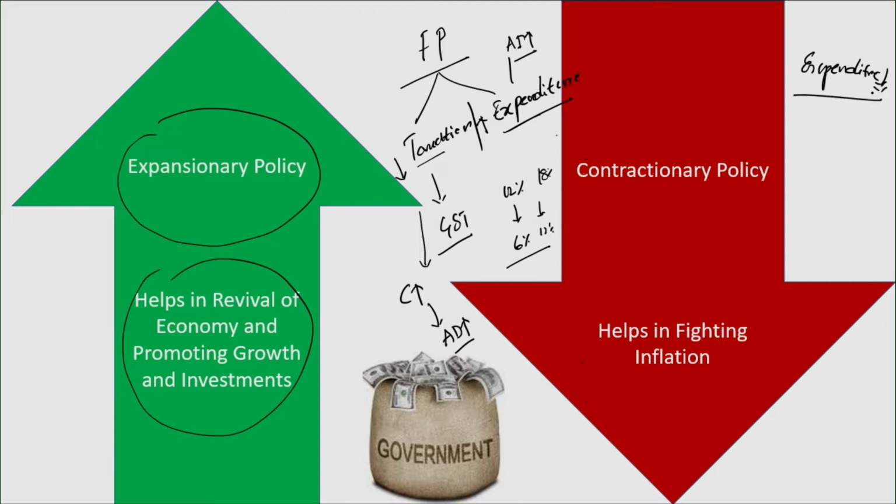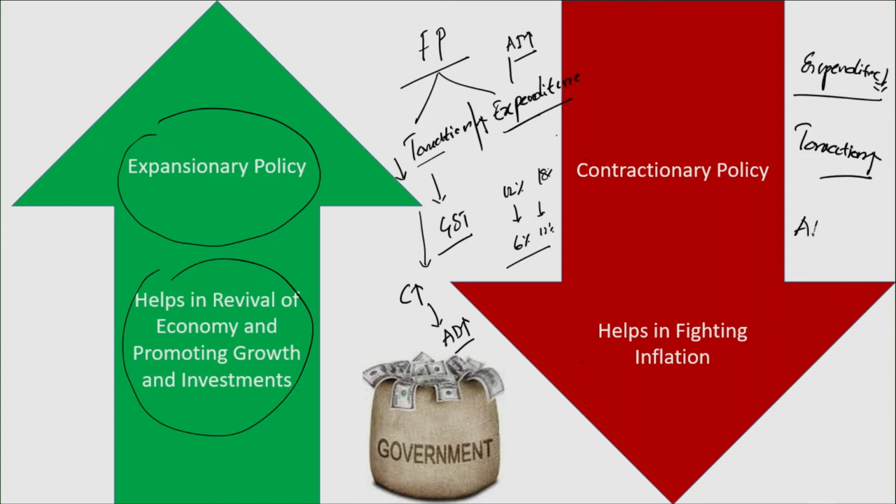For some reason, imagine the government spending has reduced. Similarly, for the sake of mobilizing a huge amount of revenue, the government has increased the tax rates. So it is exactly opposite to what has been discussed in the previous case. Imagine the government does the opposite, that is, increases the tax rates to a very high level and reduces the expenditure to such a large extent. In such a case, what happens?